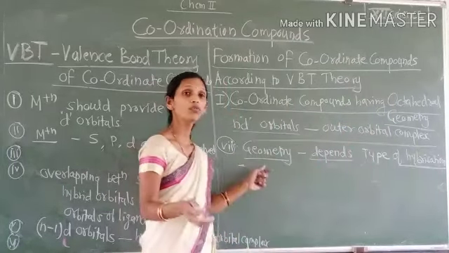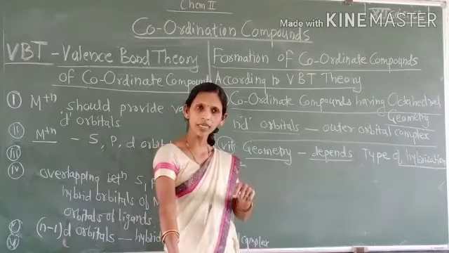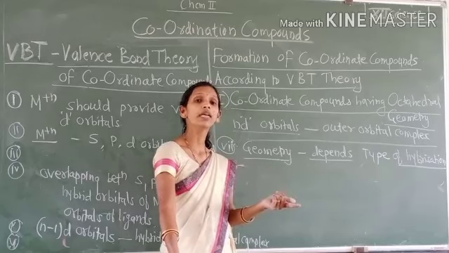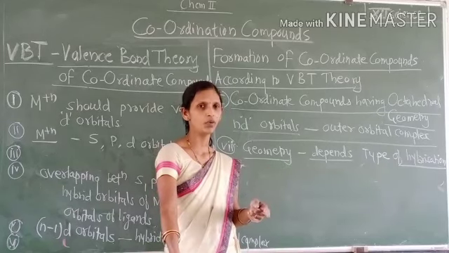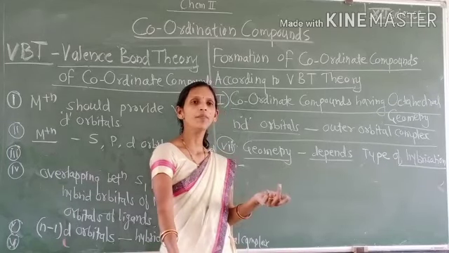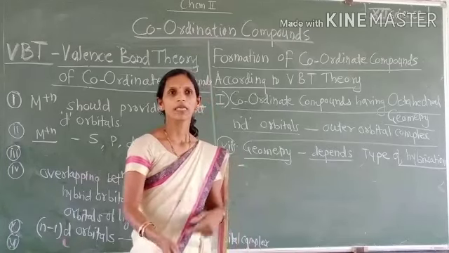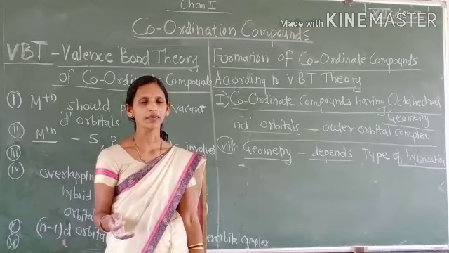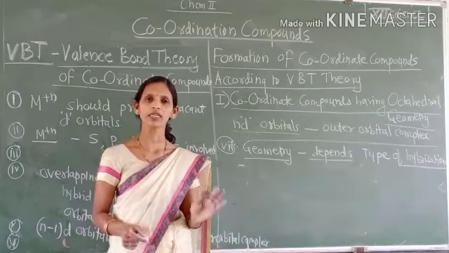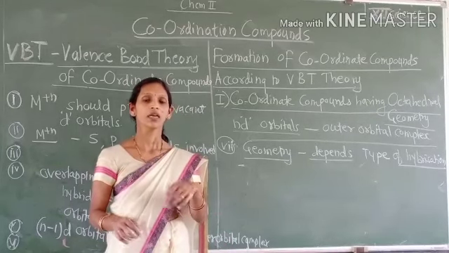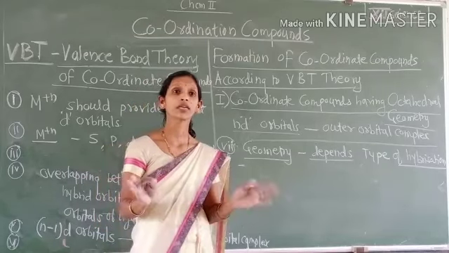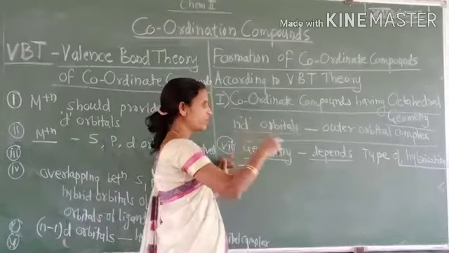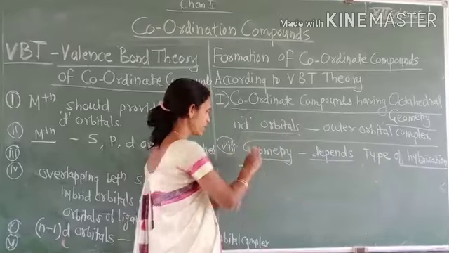That means, as all of you have studied, if sp hybridization takes place in the central metal atom, then the compound formed is linear. If sp2 hybridization takes place, then the compound is trigonal planar. If sp3 hybridization takes place, then the compound is tetrahedral. Like that, the geometry of the coordinate compound depends upon the type of hybridization.